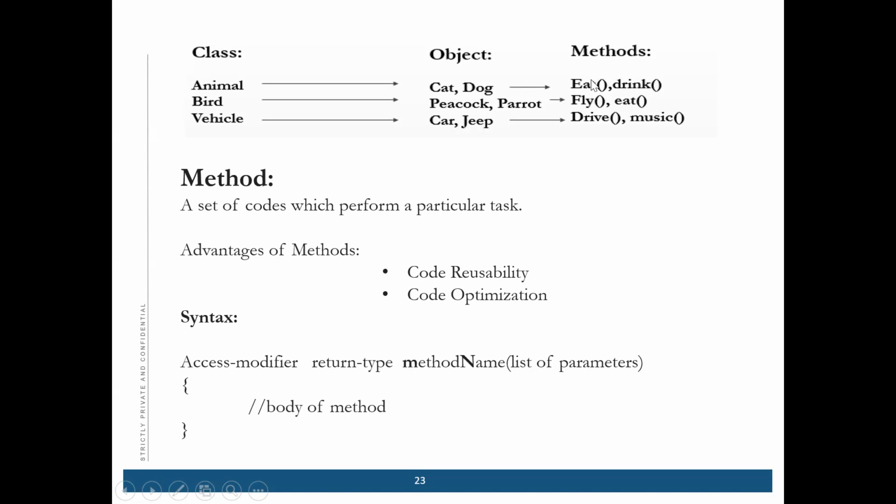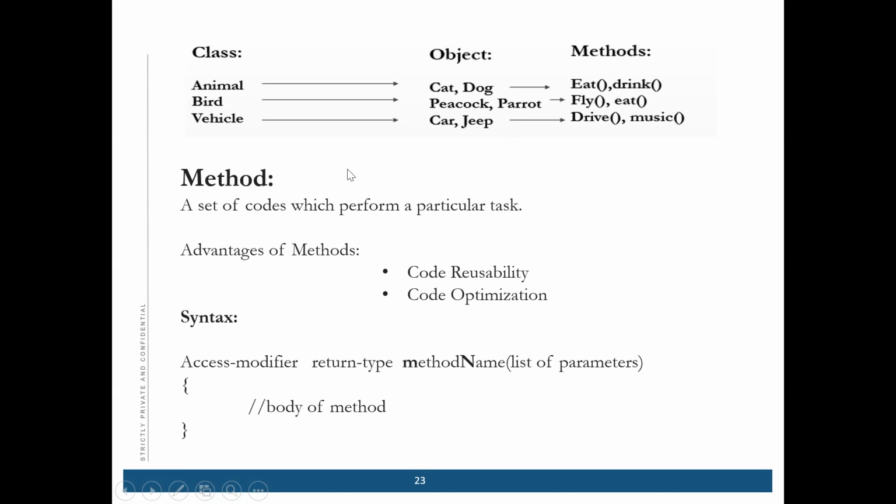Now the method tells you about the functionality of the class or the object. How the animal eats, how the animal drinks. These are all functions or methods. A method is a set of code which performs a particular task, and it should be related to the object or the class.